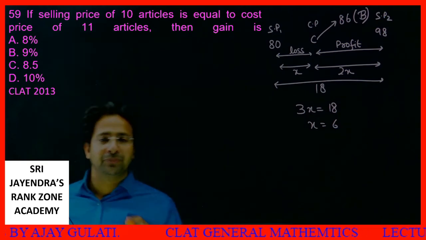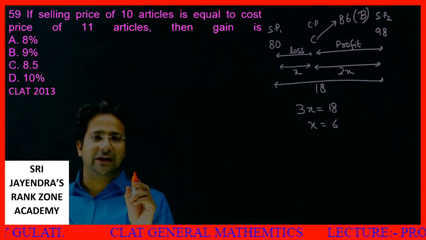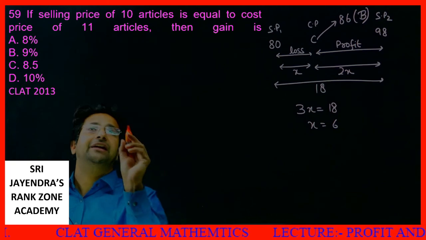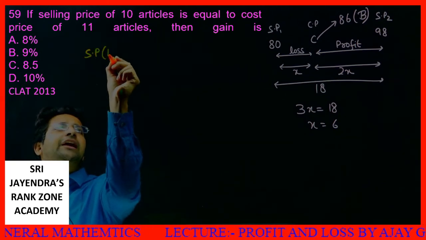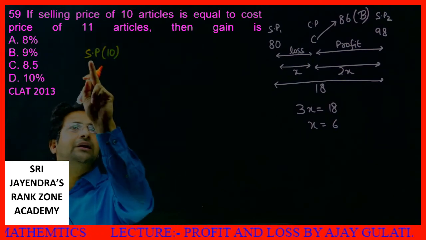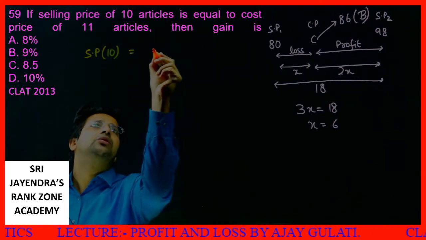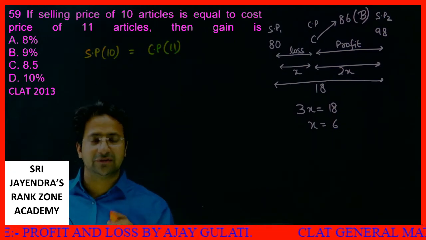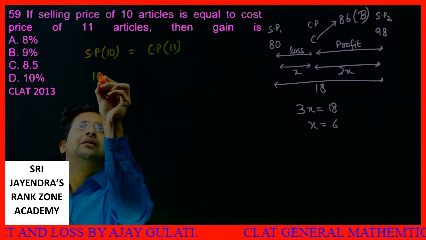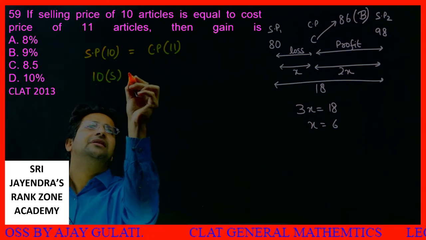Okay. Look, the selling price of 10 articles is equal to the cost price of 11 articles. I am assuming this is SP. SP of 10 articles is equal to the cost price of 11 articles. So I can say, 10 selling price means S is equal to, what is the CP?